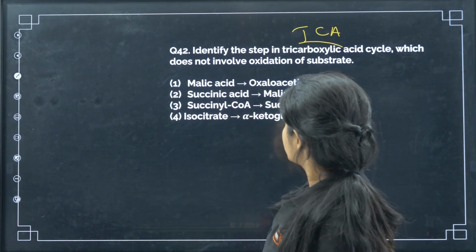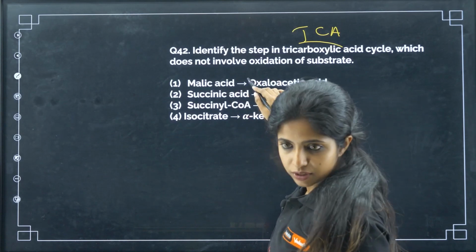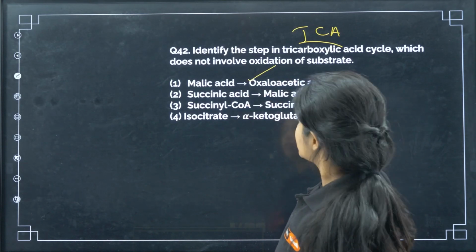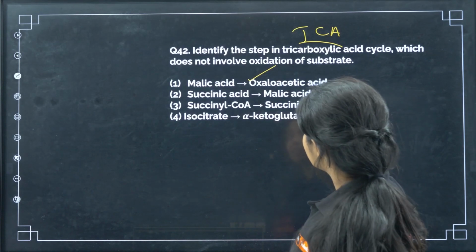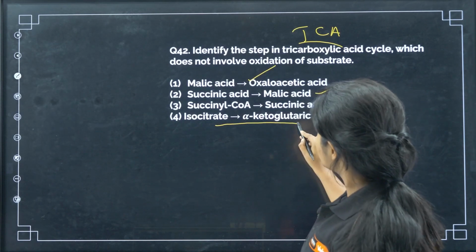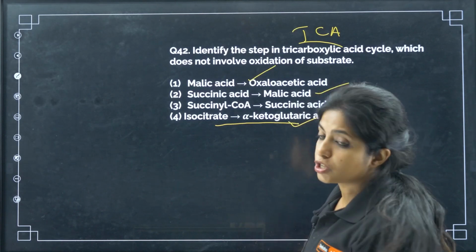So malic acid to oxaloacetate, here obviously oxidation is happening. Succinic acid to malic acid, oxidation is happening. Succinyl CoA to succinic acid, wrong. Here oxidation is not happening. Isocitrate to alpha ketoglutaric acid, oxidation is happening.